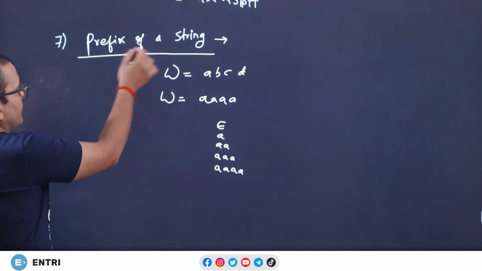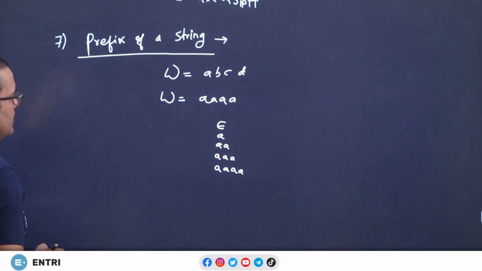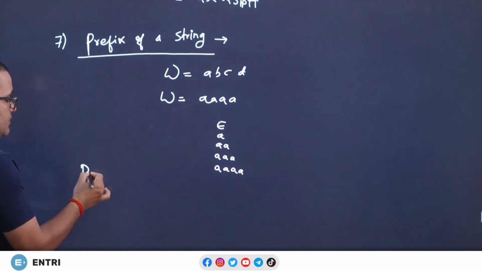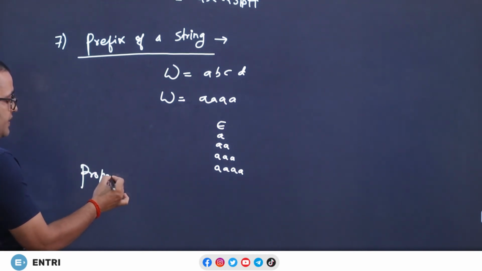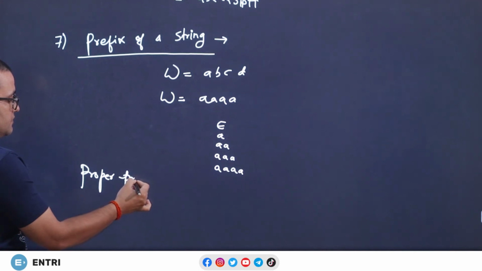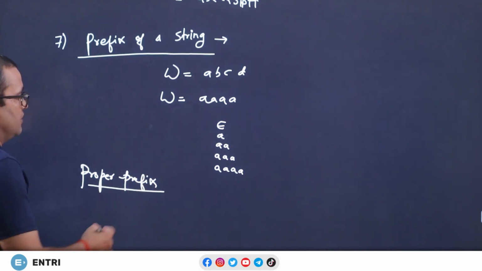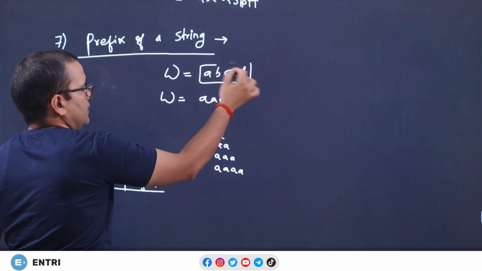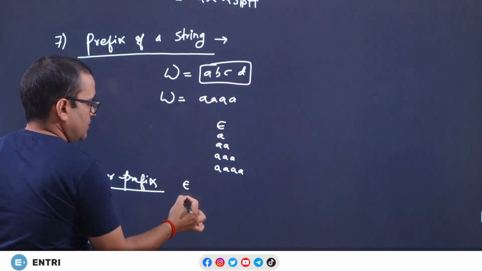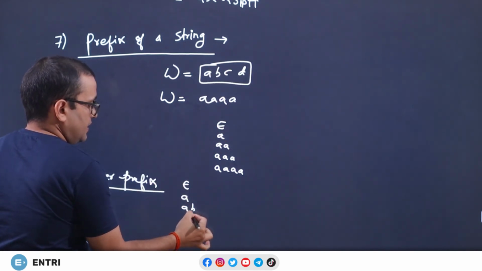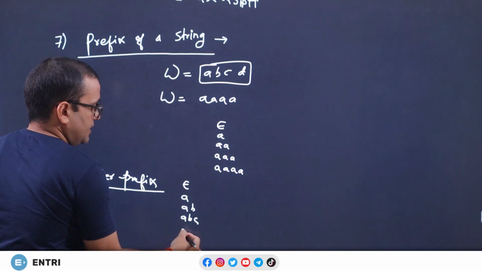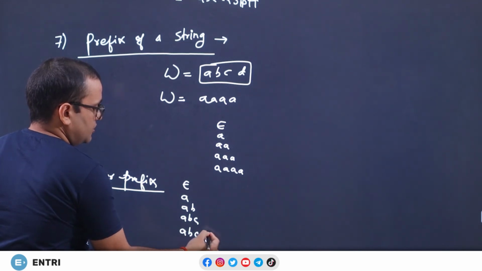If we study prefix of a string, then there is another term known as proper prefix. If you want the proper prefixes of the string ABCD, then you write epsilon, A, AB, ABC, and just ignore the string itself.